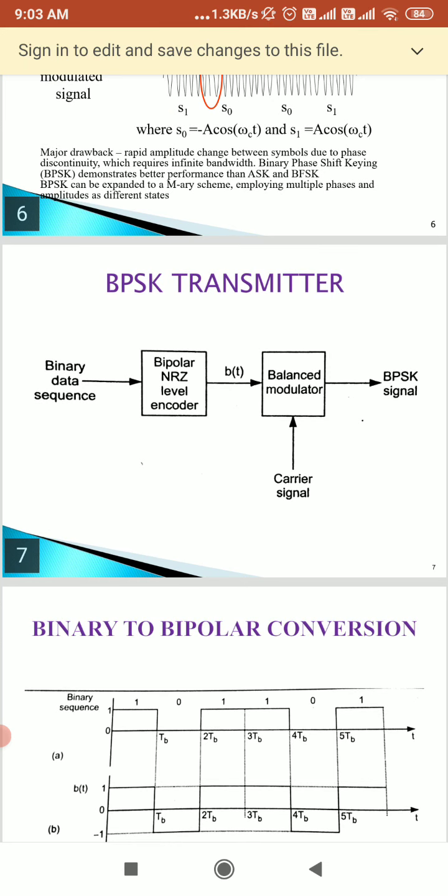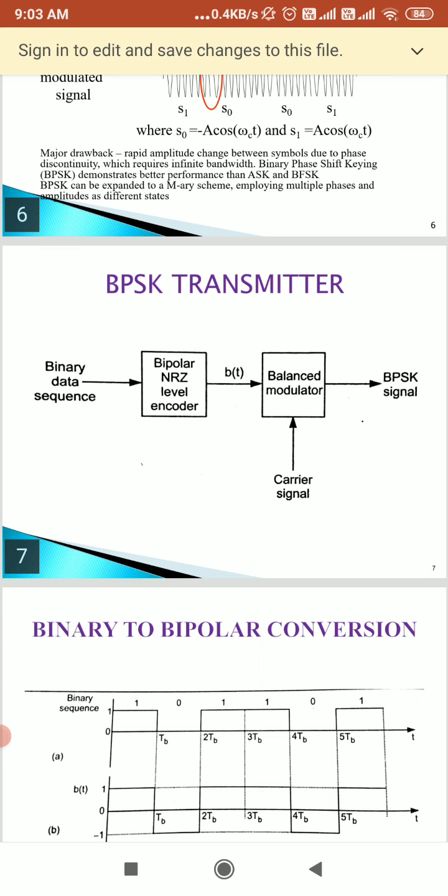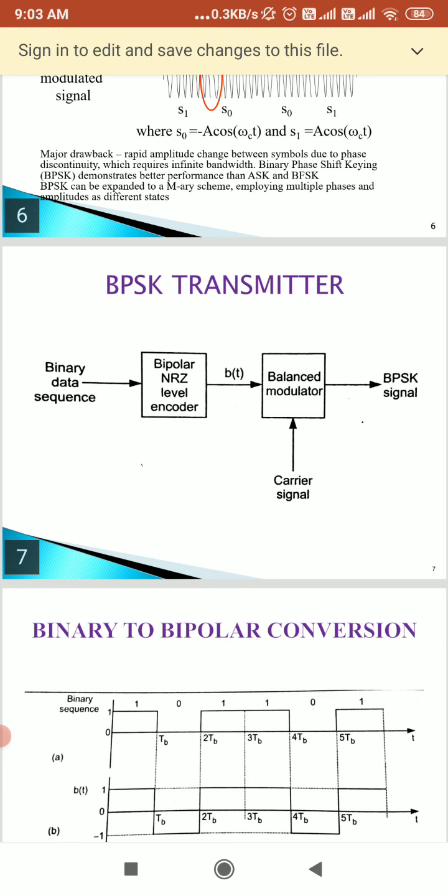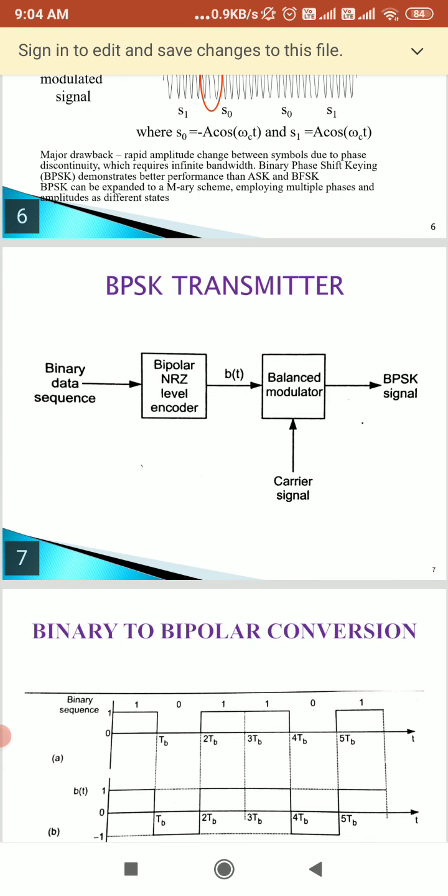If we represent the bandpass signal in terms of the in-phase and quadrature-phase components, we can take s of t equal to x of t cos 2 pi fct cos phi of t minus x of t sin 2 pi fct sin phi of t. From these equations we derive the in-phase and quadrature-phase components. The quadrature-phase component is sq of t equal to x of t sin phi of t, and the in-phase component si of t is x of t cos phi of t.